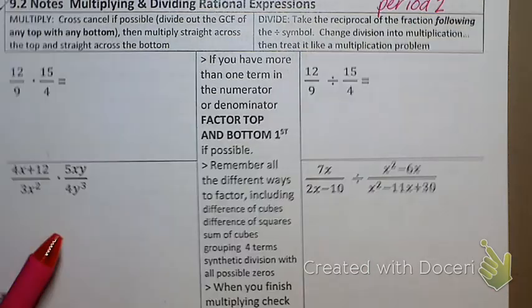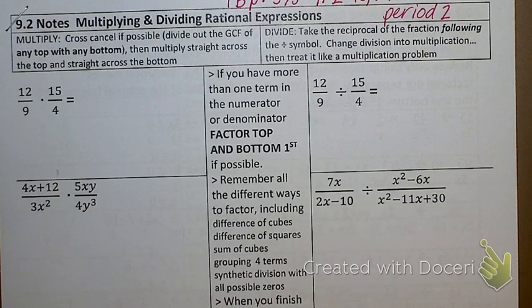We're going to be multiplying and dividing. Since these rational expressions are fractions, then reducing or simplifying is going to be a very important part of what we do. Because whenever you have fractions, you always have to reduce. Drives me nuts when people come up and ask me, do I have to reduce this answer? Yes. The answer is always yes. You never leave a fraction unreduced. Ever, ever, ever.